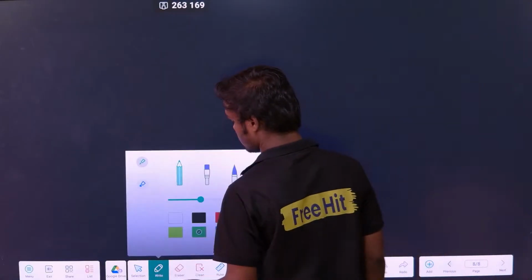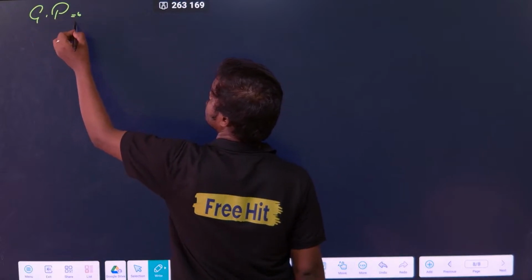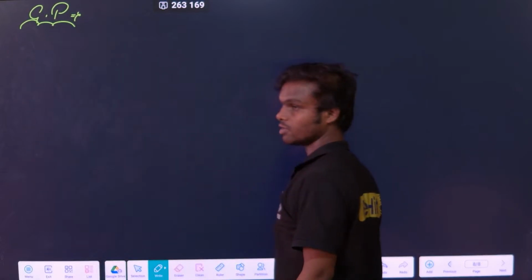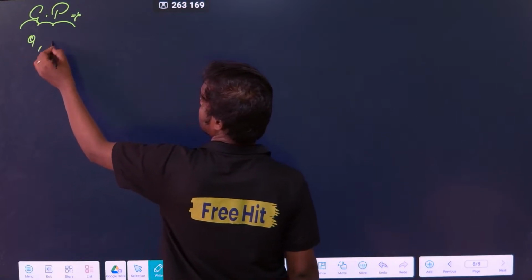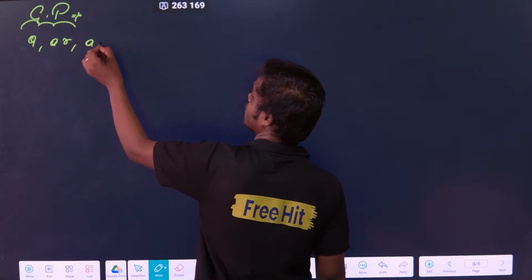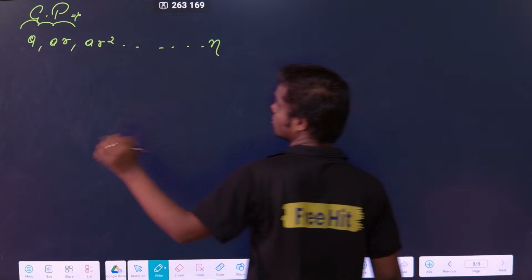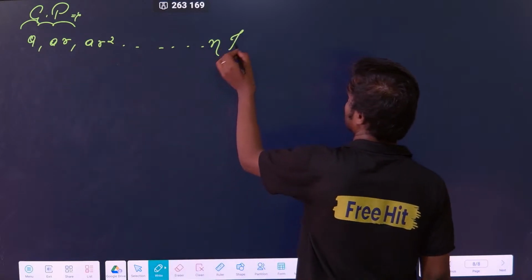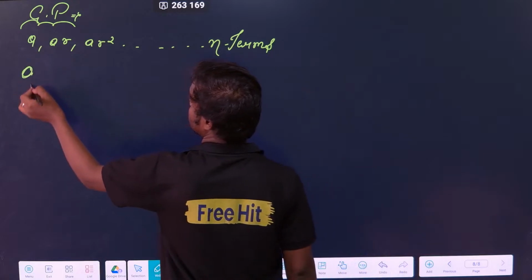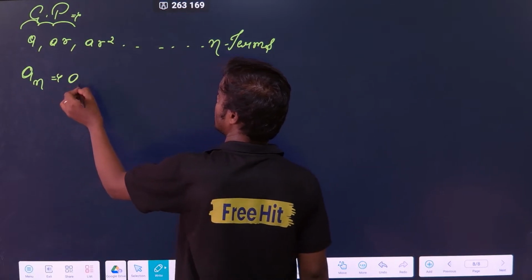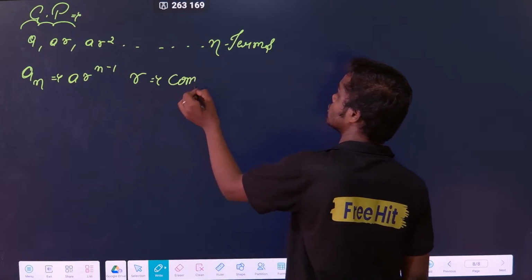So let's talk about GP. GP means geometric progression. Everyone knows how to write the GP. GP is written as a, ar, ar square, up to n terms. Basically, the nth term is defined as a r to the power n minus 1. Now what is r? r is simply defined as the common ratio.